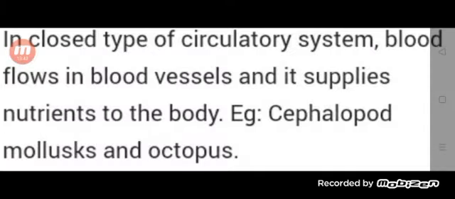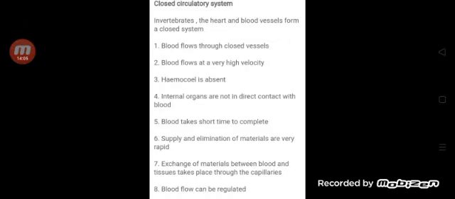Another one is closed type circulatory system. Here blood flows in blood vessels and it supplies nutrients to the body. This is closed type circulatory system. This type of circulation is observed in cephalopods, mollusks and octopus. Children, what is meant by circulatory system? What are the closed type circulatory system you observed?